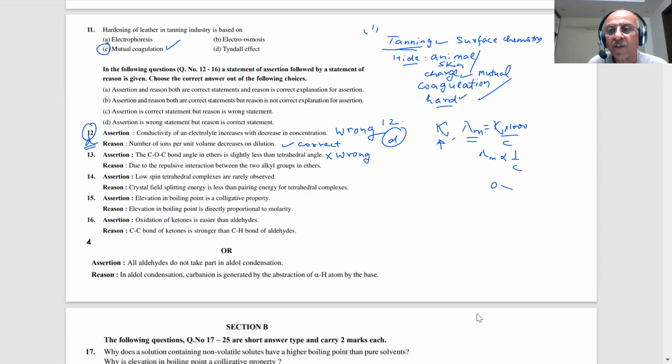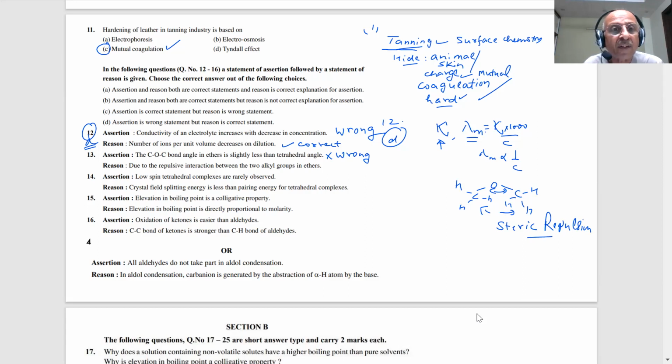You know what happens in ether, students? If I write an ether, what will happen? This is a steric repulsion. So this bond angle will become more, steric repulsion. This will increase the bond angle, students. How much is the bond angle? Do you have any idea, students? It was something more than 111 degrees, because 109.5 is the angle for the tetrahedral, students.